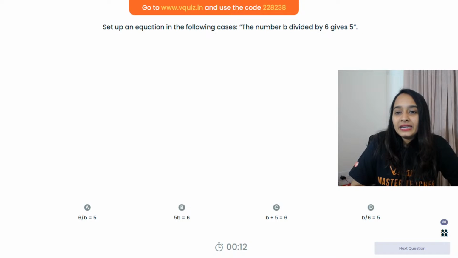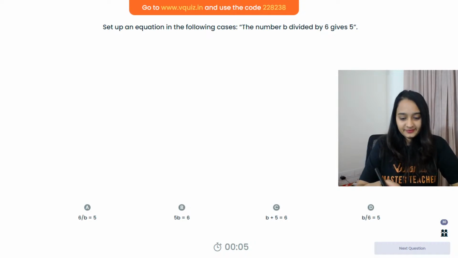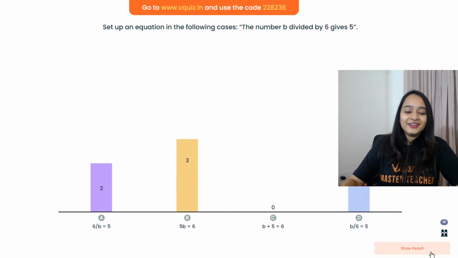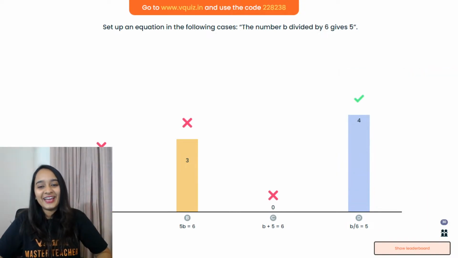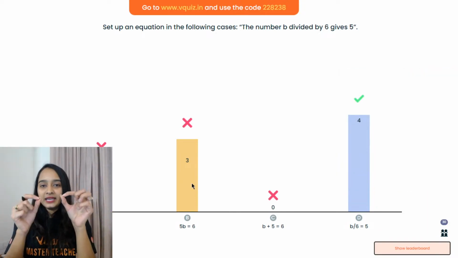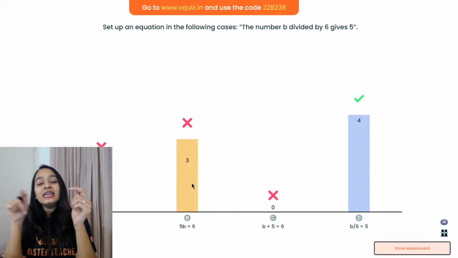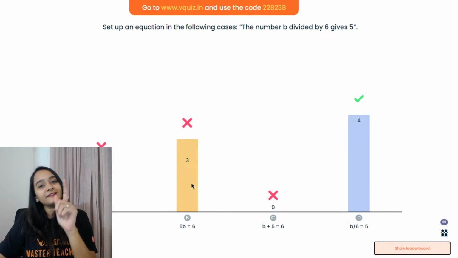The number b divided by 6 gives 5. That's time up. Very good. A number b divided by 6, so that will be b by 6 equals 5.